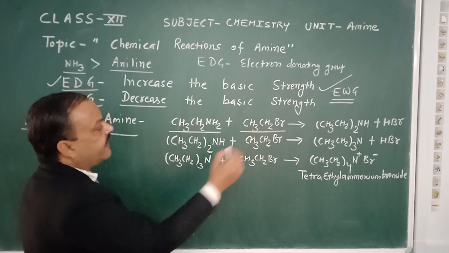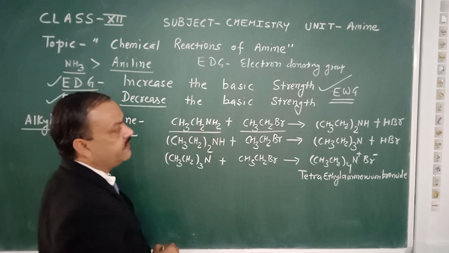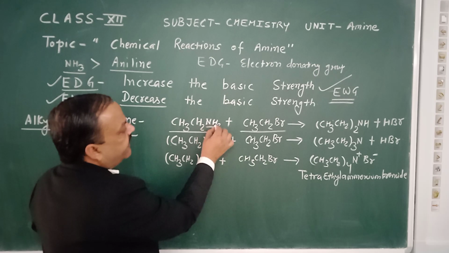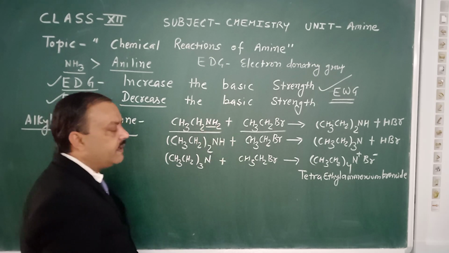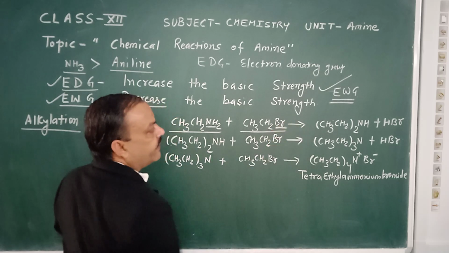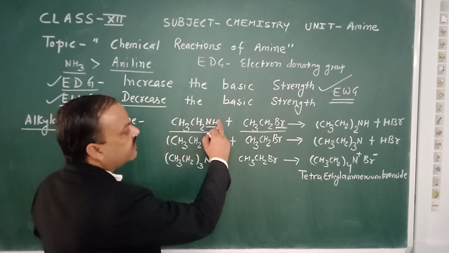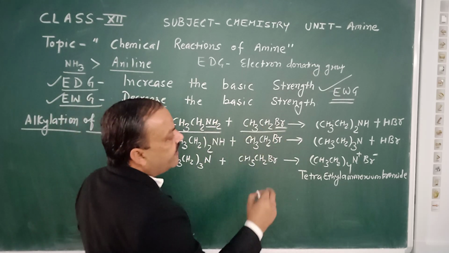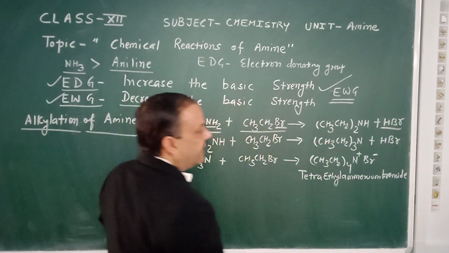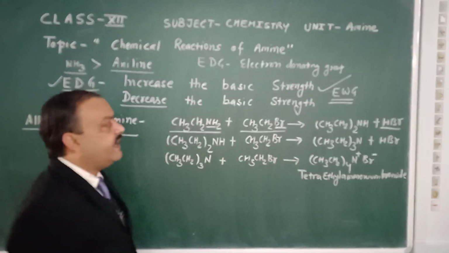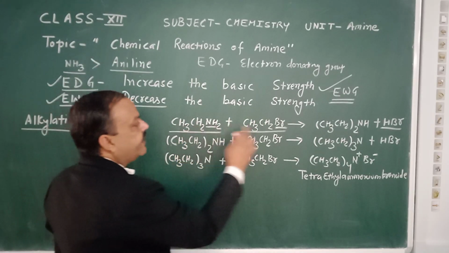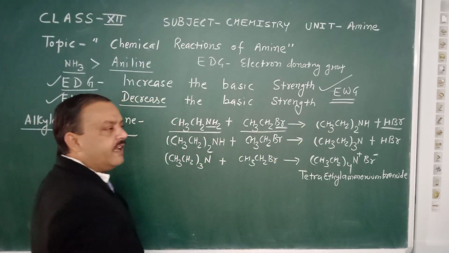When we react this, hydrogen is given by the NH2 group and bromine is given by the ethyl bromide. When both react with each other, they liberate HBr, and we get the conversion of primary amine into secondary amine.